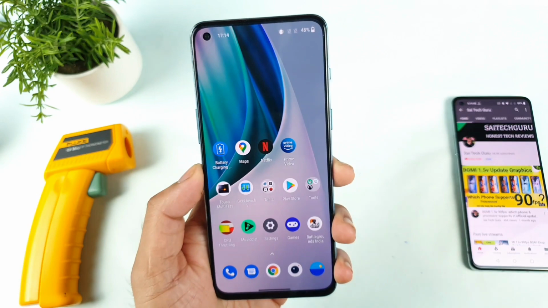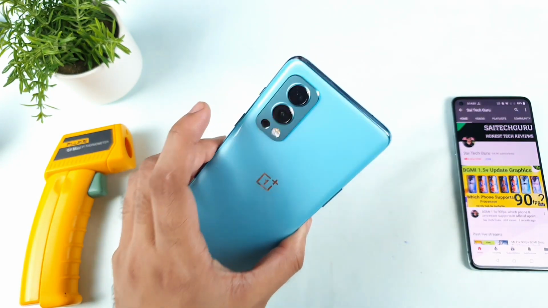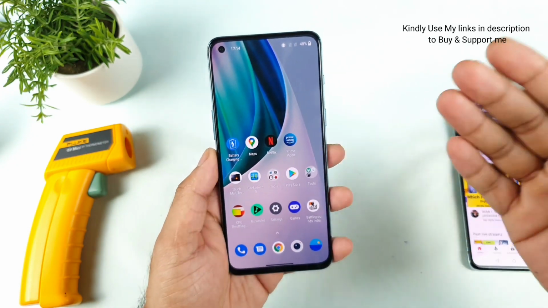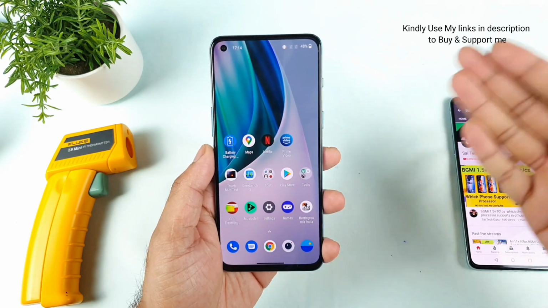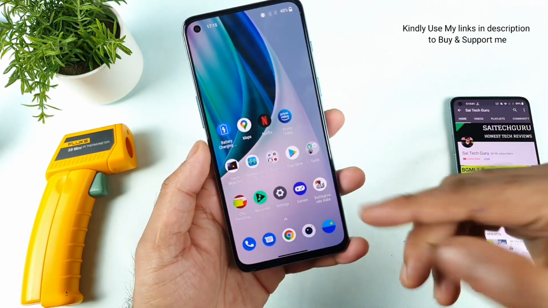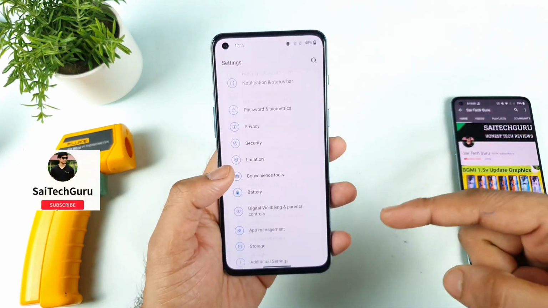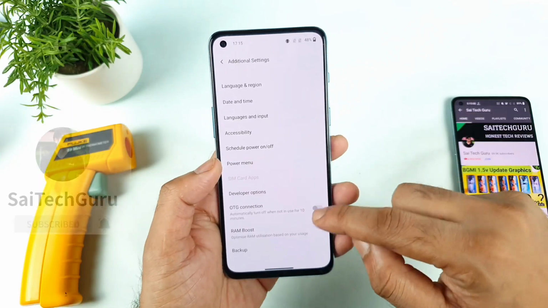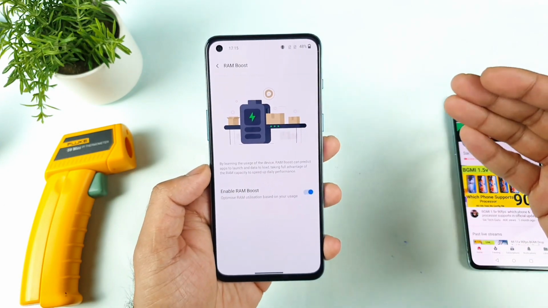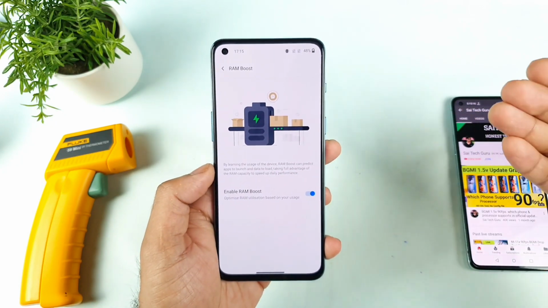In today's video, we do the Android benchmark test on the OnePlus Nord 2 device, only by using the RAM boost option. This is my first time doing this kind of video, friends, because before I did use the high performance mode and RAM boost, and without using any kind of high performance mode and RAM boost, and I even used the game space as well. I did plenty of combinations, but for the first time I'm trying to use only the RAM boost option. As you can see, only this one option is enabled during this demonstration. Let's see whether this will make any kind of change in terms of the Android benchmark score or not.